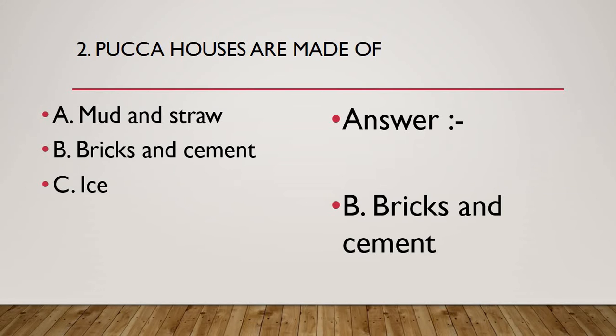Your house is not made up of straw and mud, correct? And neither is it made up of ice. Yes, there is ice in your house. Where? In your refrigerator. But your house is not made up of ice, correct? So it has to be bricks and cement. Okay students, those who have given this answer, congratulations, you have given the correct answer.